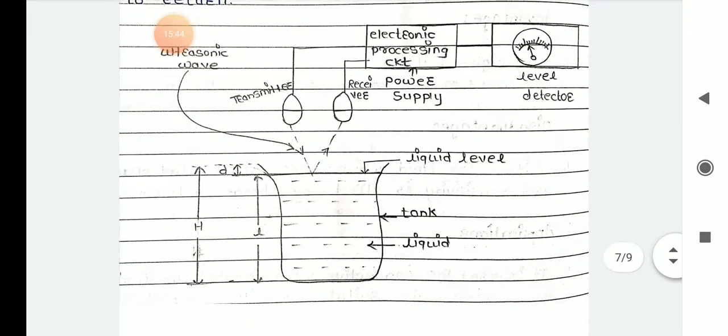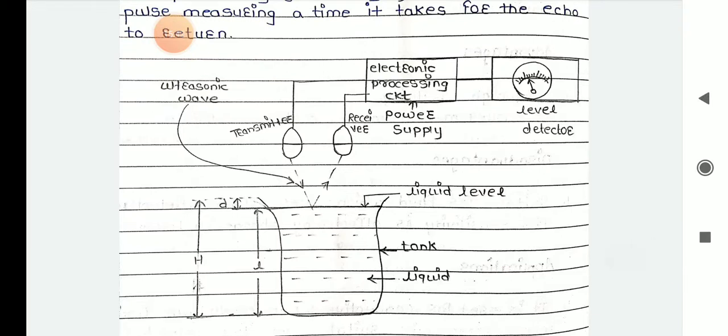Next we'll move on to the diagram, that is the construction and working of the ultrasonic level gauge or detector. As shown in the figure, this gauge consists of an ultrasonic transducer which has a set of transmitter and receiver. At the upper side you have the transmitter and receiver, mounted on top of the tank containing the liquid whose level is to be measured.